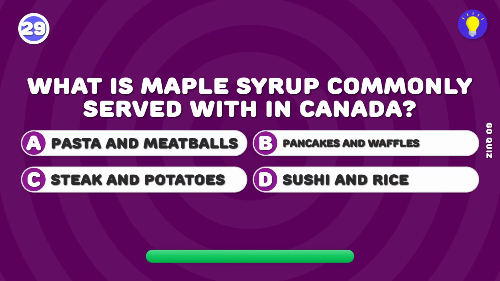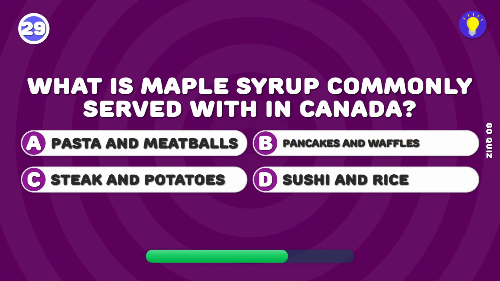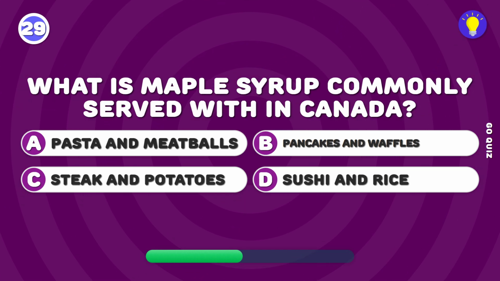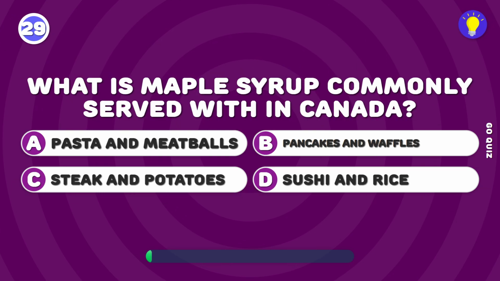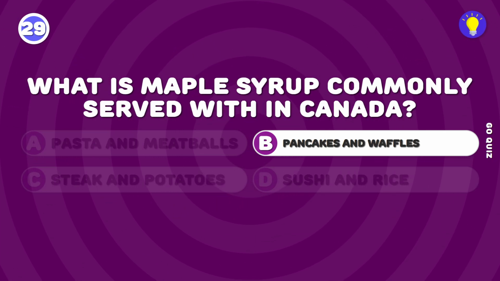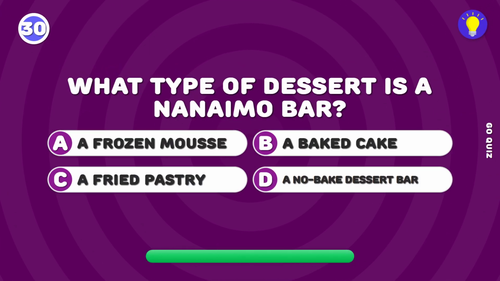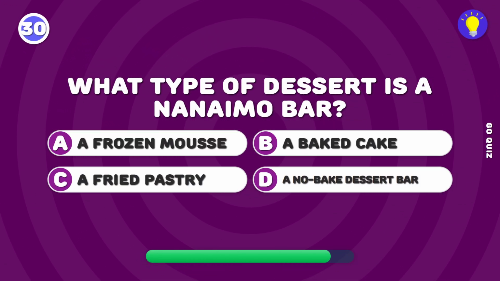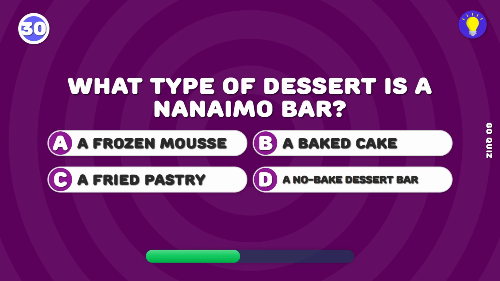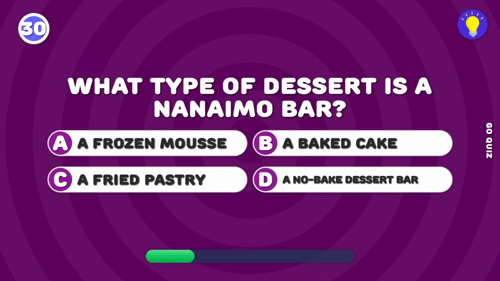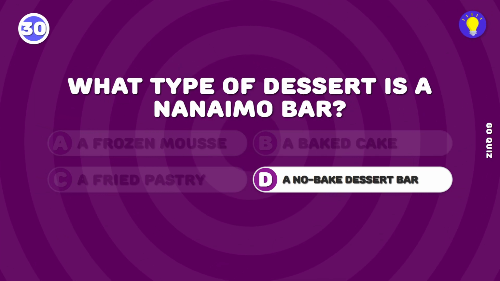What is maple syrup commonly served with in Canada? Maple syrup is a common topping for breakfast foods. What type of dessert is a Nanaimo bar? Nanaimo bars are known for being a delicious no-bake treat.